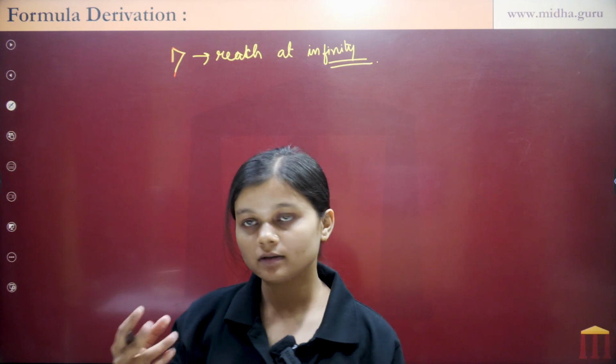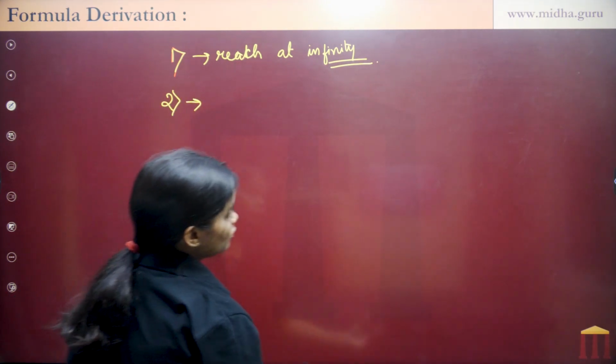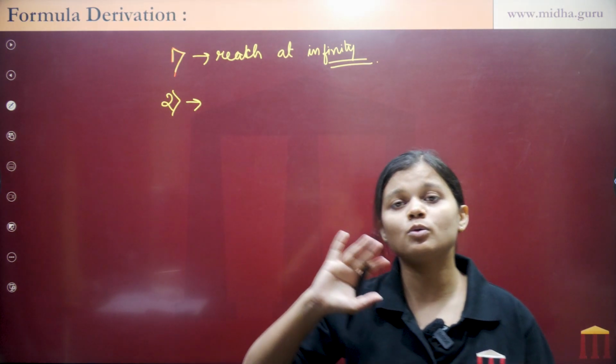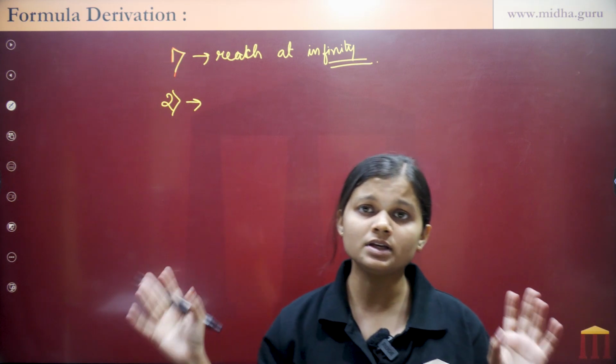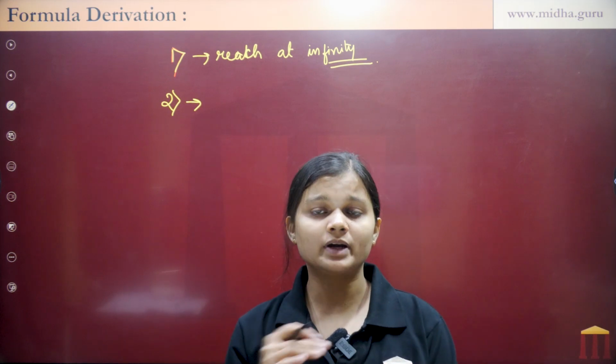How can we make that? Let's understand. Second, while deriving its formula, we have to assume that there are no other celestial bodies present in space, like no moon, no planets, no meteors, no comets, nothing.